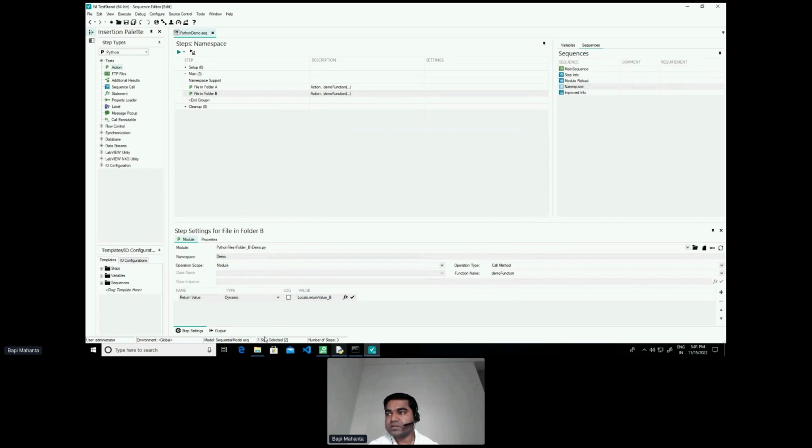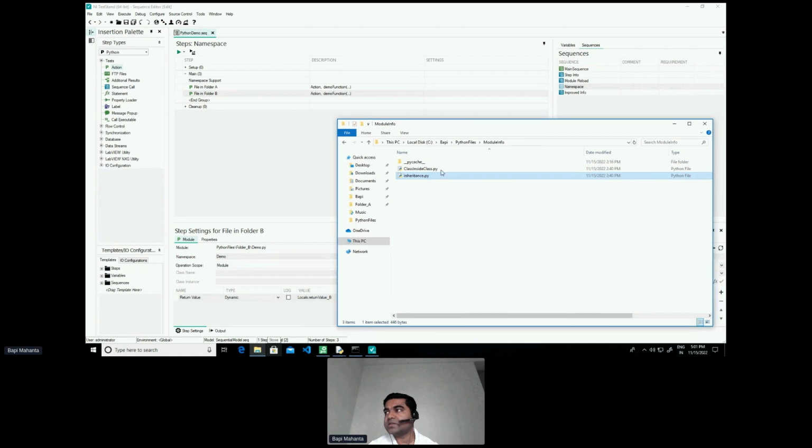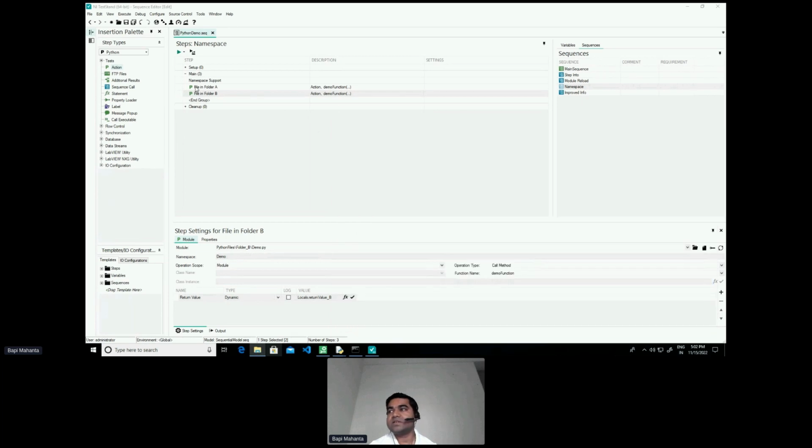So how to handle this? What I need to do is convert these folder paths in such a way that I can make TestStand understand that these are different at a namespace level. One simple way is to use packages. If they are packages, they would have this __init__.py. And if I have this file in these folders, TestStand is able to figure out that this belongs to folder A and the module namespace is folderA.demo. Similarly, it figures out that the second one is from folderB.demo.